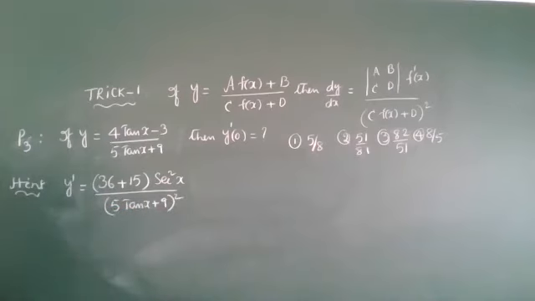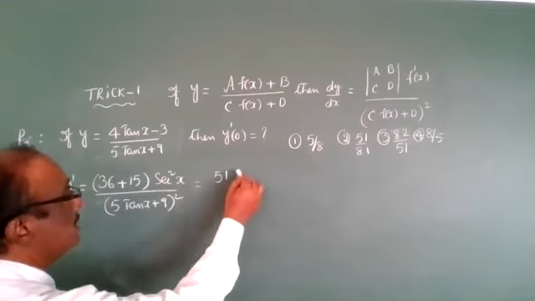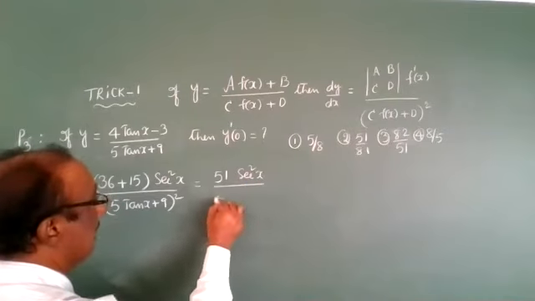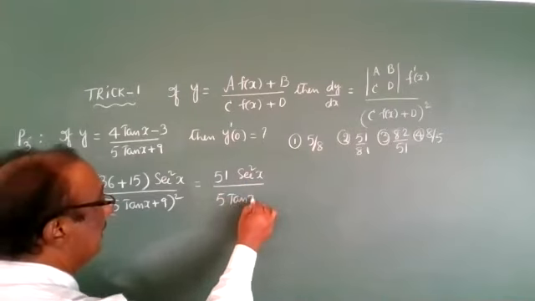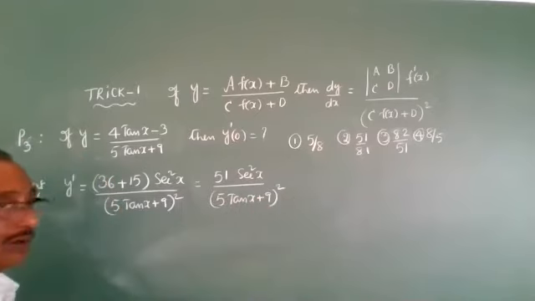Y dash is completed. So 51 secant square x by denominator 5 tan x plus 9 whole square.